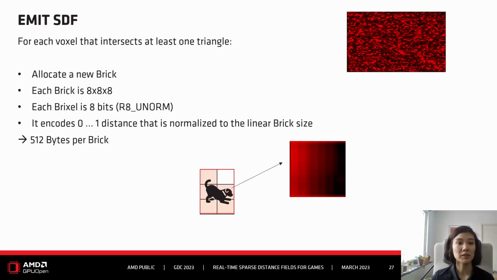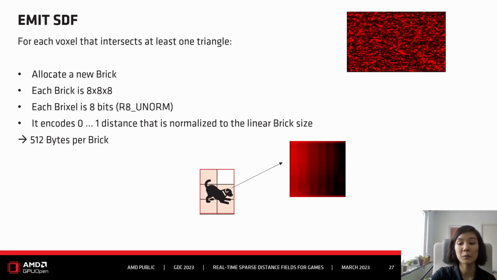For non-empty voxels, we allocate a new brick. Each brick is 8 by 8 by 8. Each pixel is 8 bits, and it encodes the distance between 0 and 1, normalized to the linear brick size. This is important when you read out the information. So each brick needs 512 bytes.